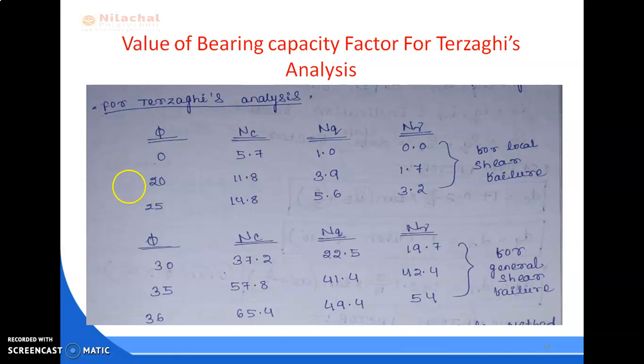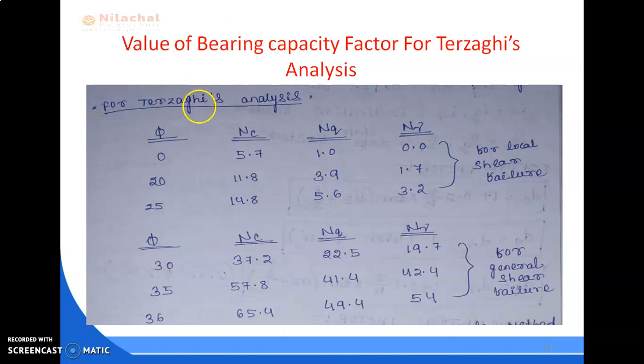For Terzaghi analysis, whenever phi equal to 0 degree, Nc value is 5.7, Nq value is 1.0, N gamma value is 0.0. Whenever 20 degree, it is 11.8, 3.9, 1.7. Whenever 25 degree, Nc value is 14.8, Nq value is 5.6, N gamma value is 3.2. So we know phi is less than 28 degrees, obviously these are for local shear failure. These are important phi values which are regularly asked in questions. If you remember these values, you will not face any problem.